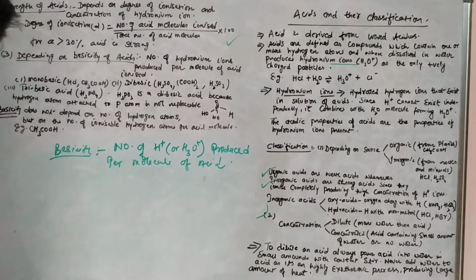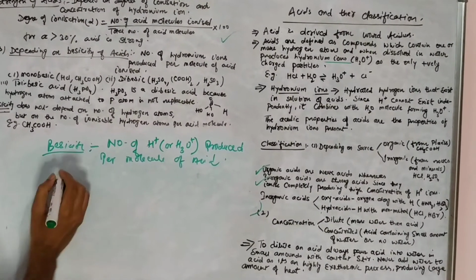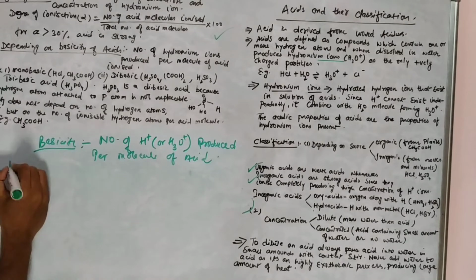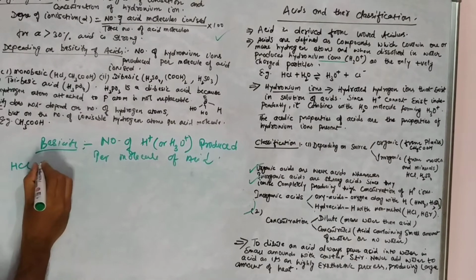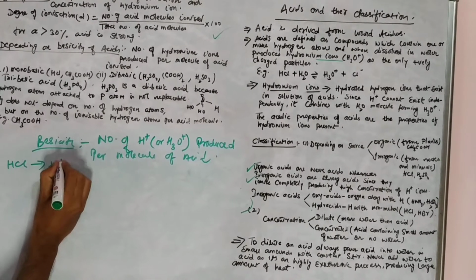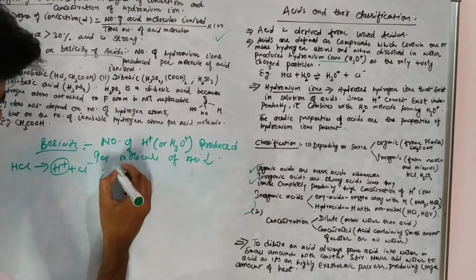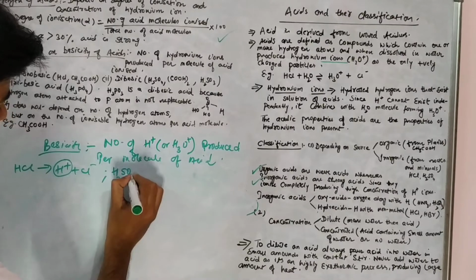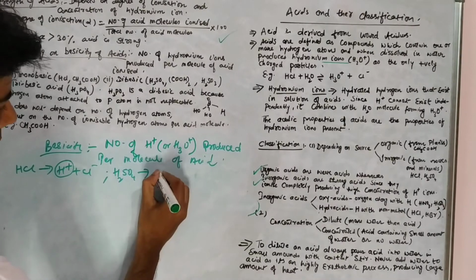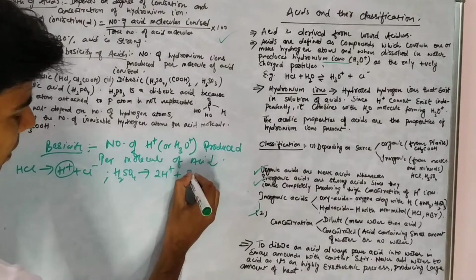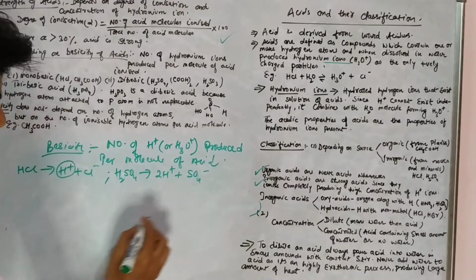Let's take an example. If we talk about HCl, when added to water, it will produce 1 hydrogen ion and 1 chloride ion, right? Similarly, if we talk about H2SO4, this will produce 2 hydrogen ions plus sulfate ions.